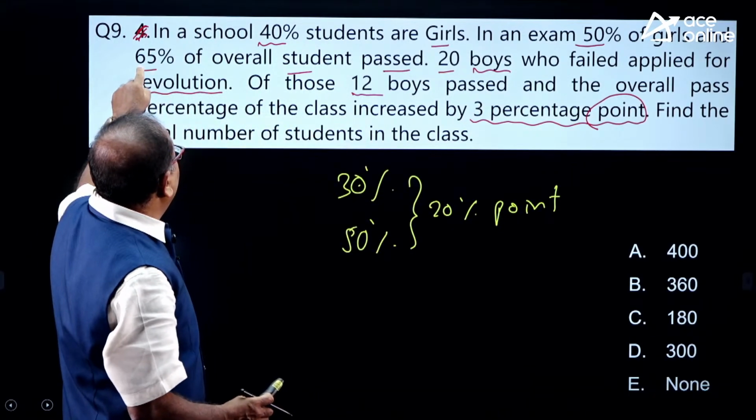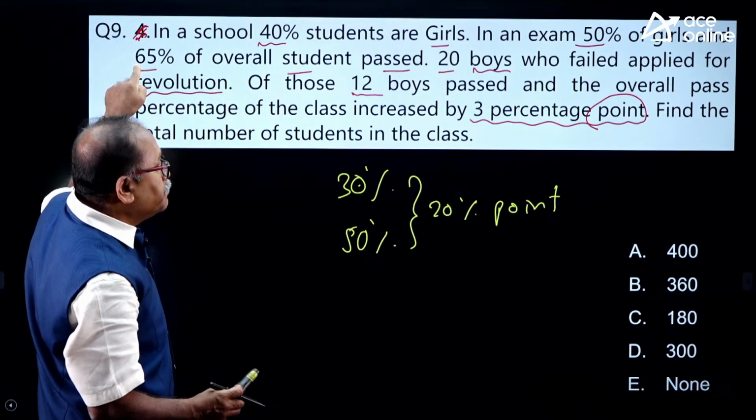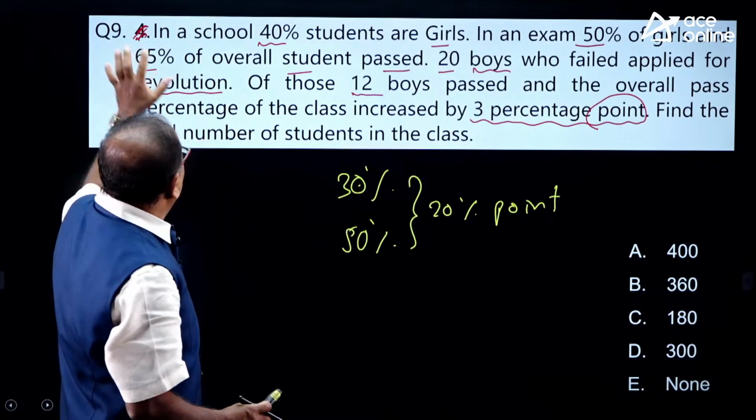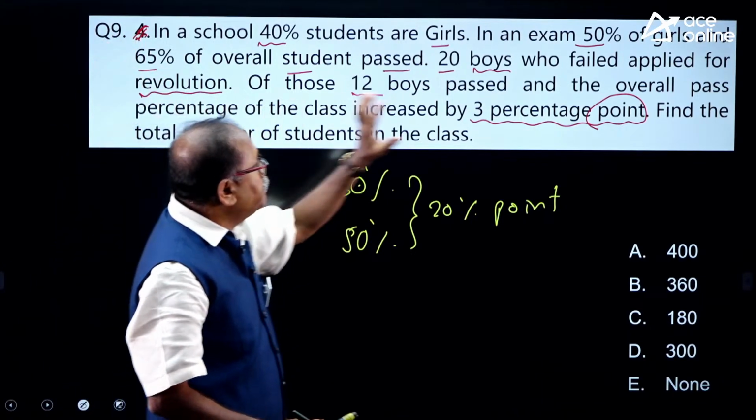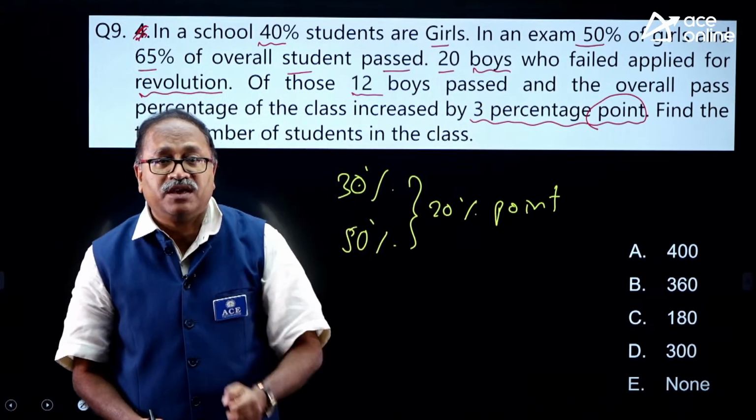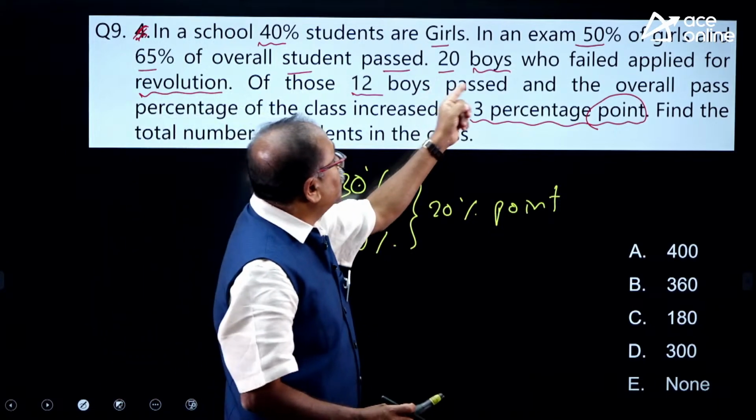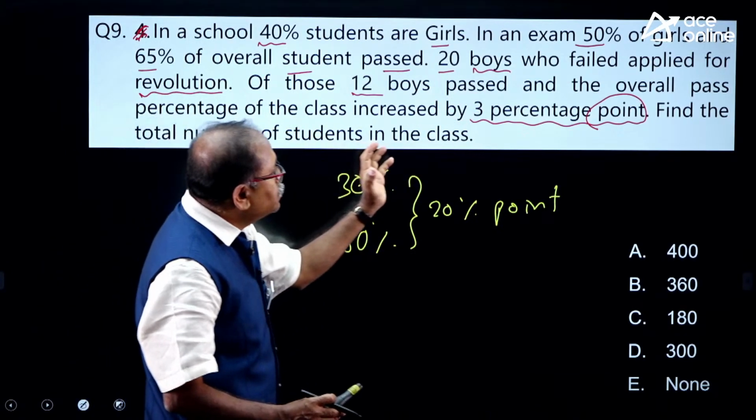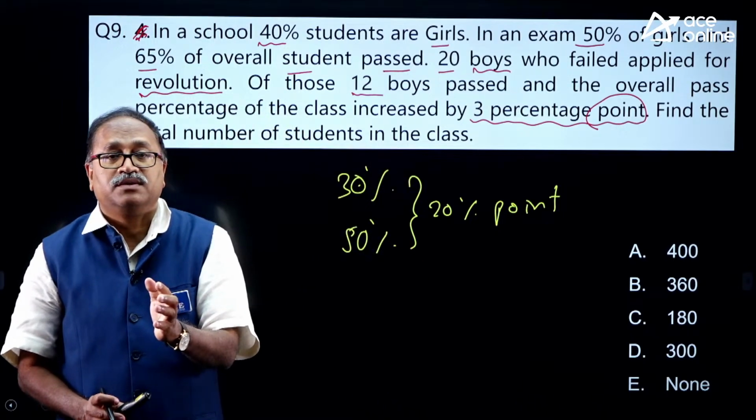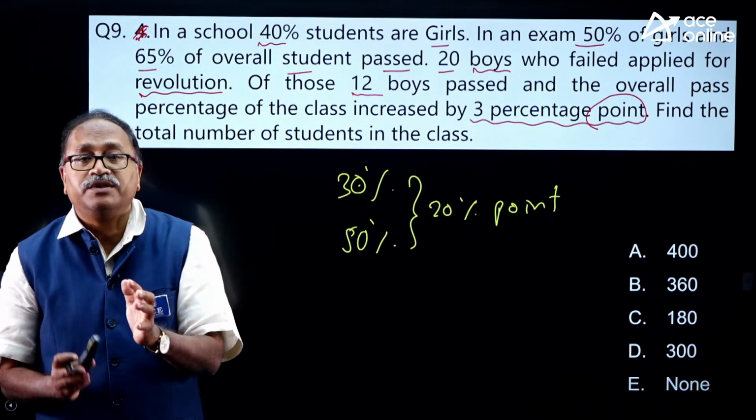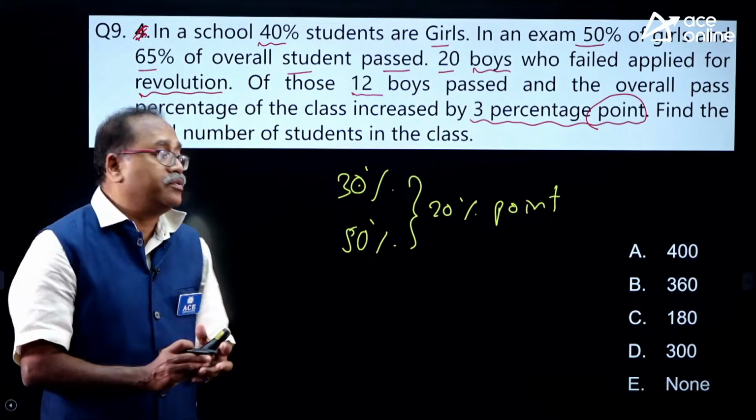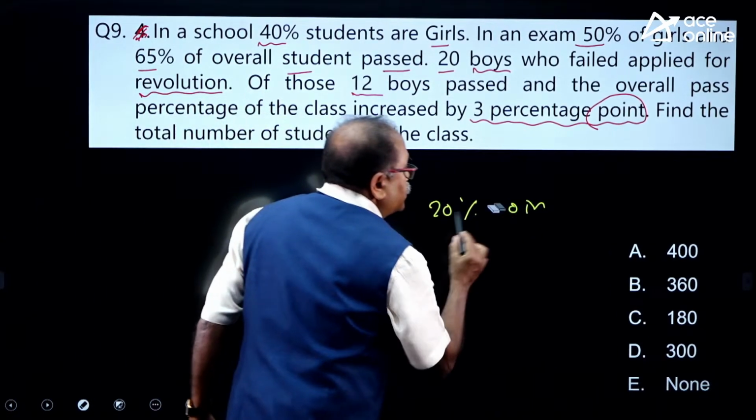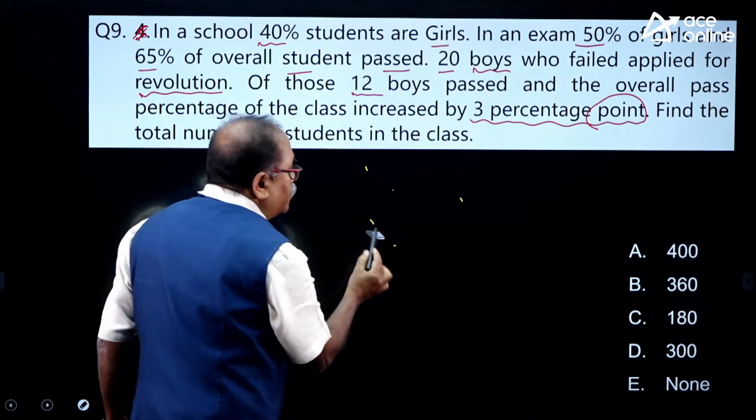That means overall there was how much? 65% over here, overall pass percentage. Now, the overall pass percentage is 65 plus 3, it becomes 68% after 12 boys passed. The question is, find the total number of students in the class. Really a beautiful question, and it will open up your mind and application of concept. Yes, my dear friends. How do you do it?